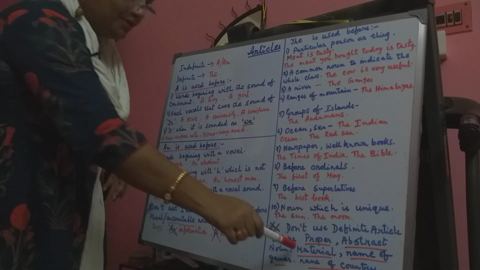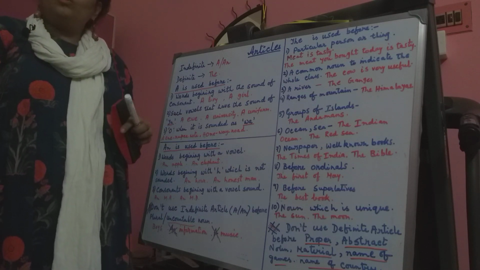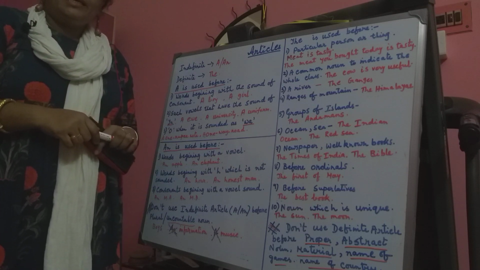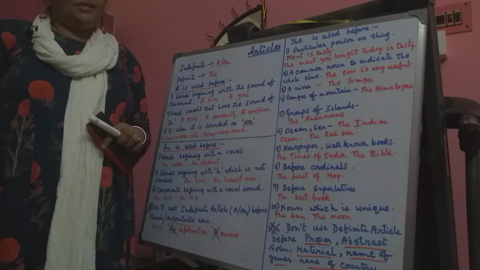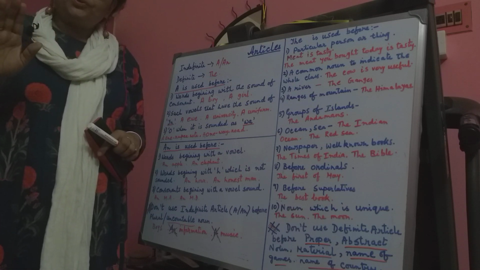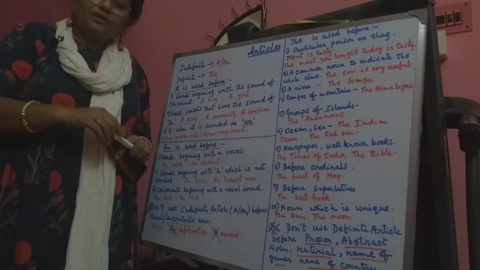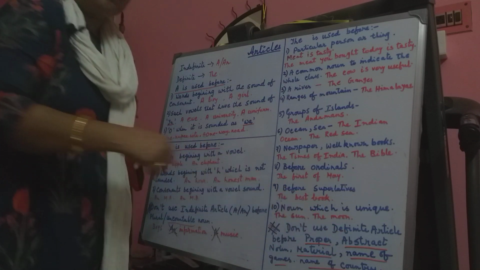Then material. You know, gold, silver, all these are materials. If I say the gold is precious, it is not correct. Gold is precious. We will not use the before a material. Next, names of games.